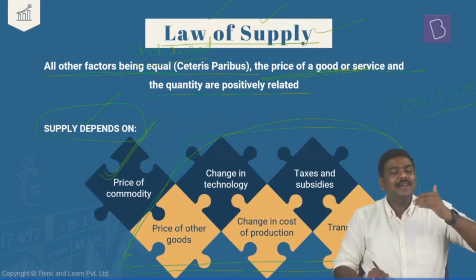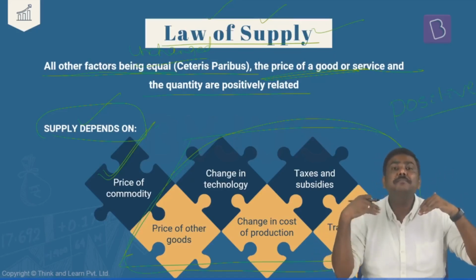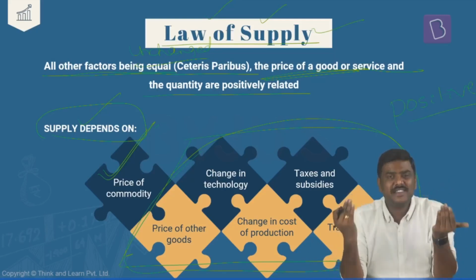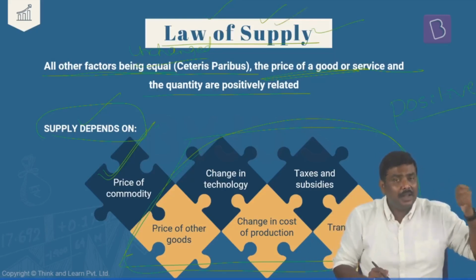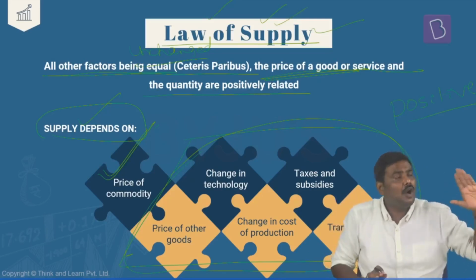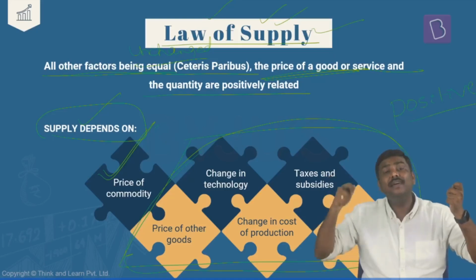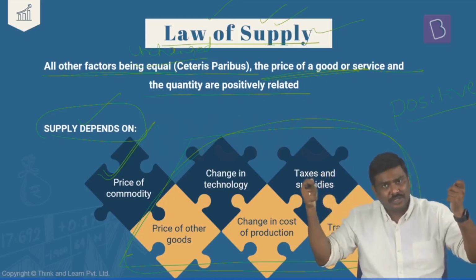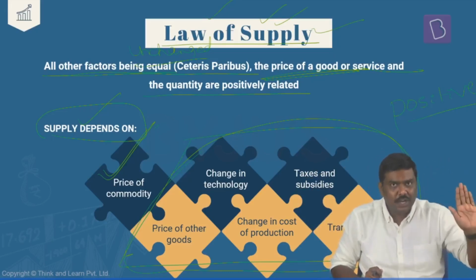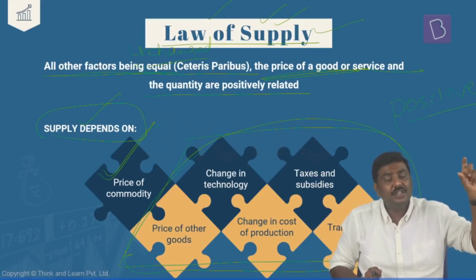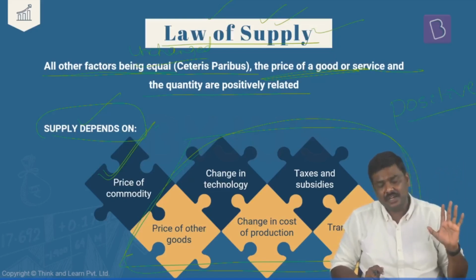In simple terms, as the price of the commodity rises up in the market, the quantity supplied of the commodity will also rise up. Is the logic okay? I'll repeat it again. Do not get confused here. Law of demand, consumers, buyers. Law of supply, suppliers, producers. In case of a law of demand, if all the factors remain unchanged and price changes, the quantity demanded will change in opposite direction.